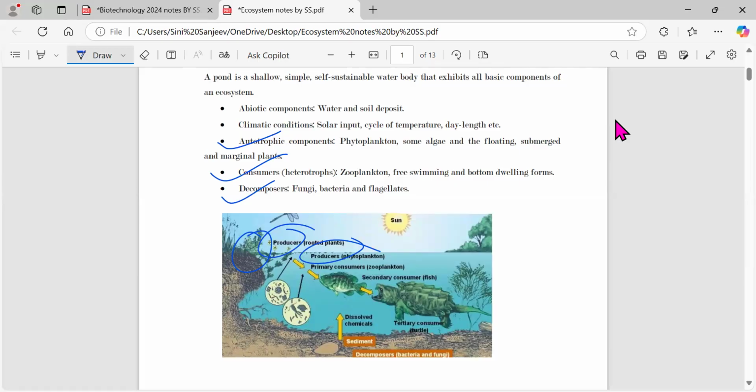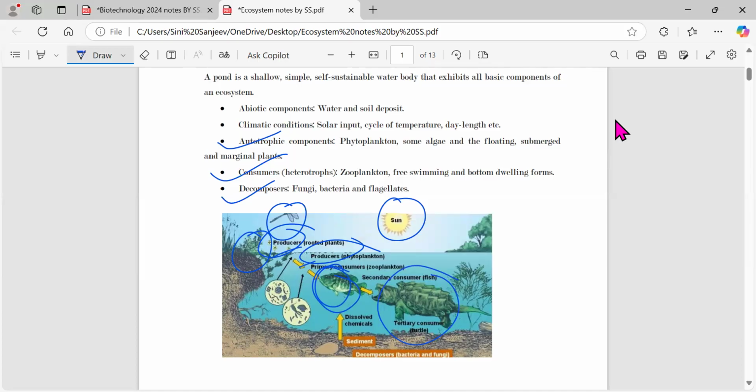So in this image, you can clearly see there is a sun, there is a dragonfly, there are small plants which are called the producers. These plants, or this algae, are being eaten by the small fish, which you can say are the zooplankton or the primary consumers. Then this primary consumer, that is the fish, has been eaten by whom? This tertiary consumer, which is the turtle.